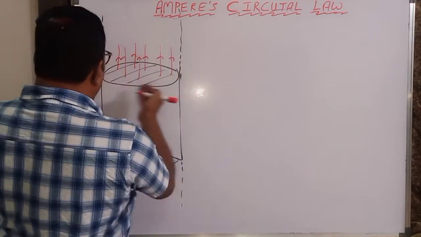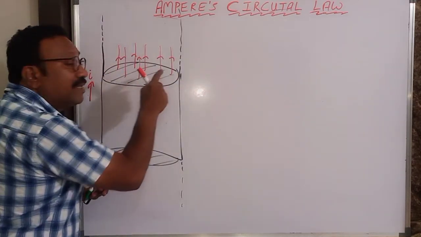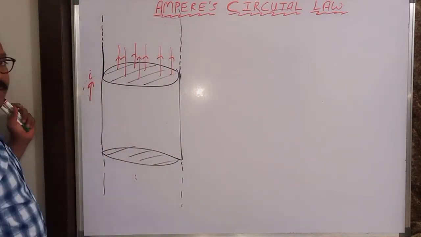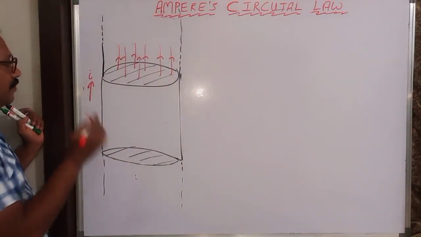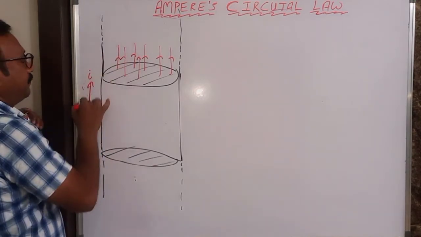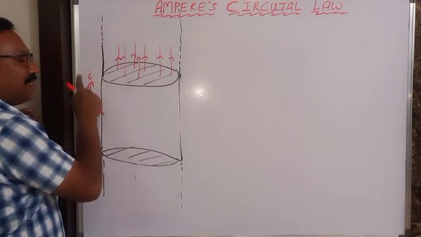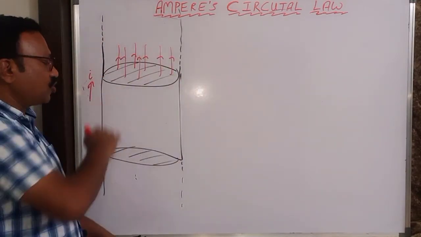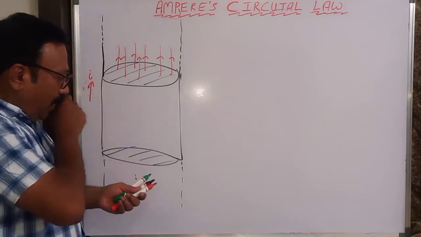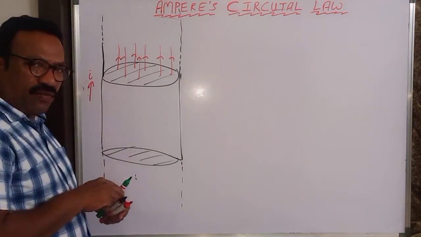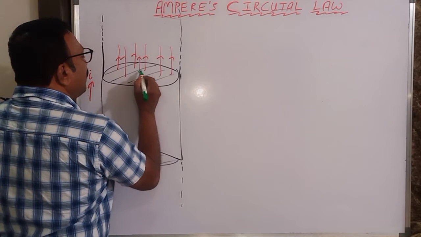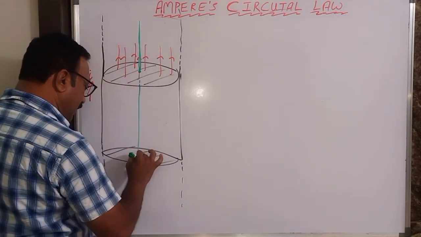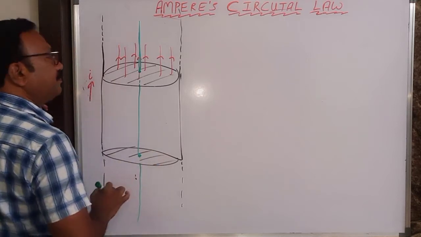This everything put together is I. Don't say I here, okay? This total current I is flowing through this cross-section. Like that the current is flowing. But I am saying that at every point current is flowing through this solid conductor. Then what you have to do? And always you have to draw an axis. Axis is important always. This is the axis.